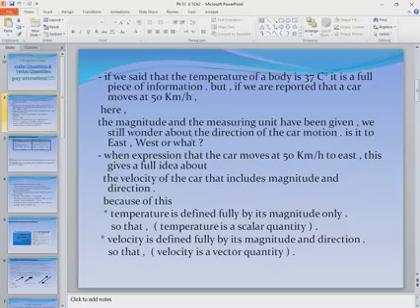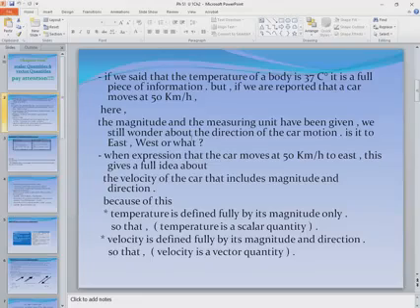If we are told that a car moves at 50 km per hour, is this a clear image to tell you about the motion, or do you need something else to let you understand this information? I think in the first example, which is talking about the temperature, it's enough.